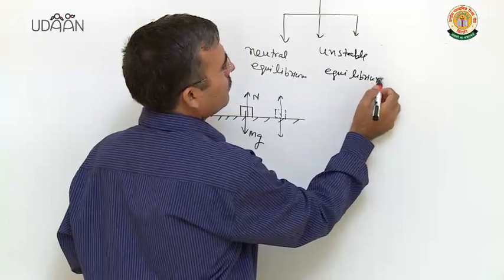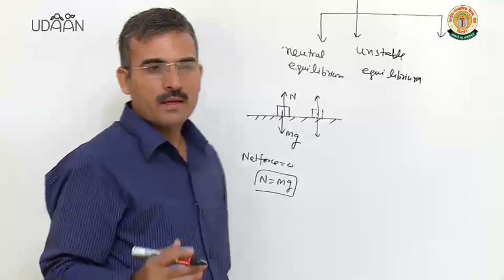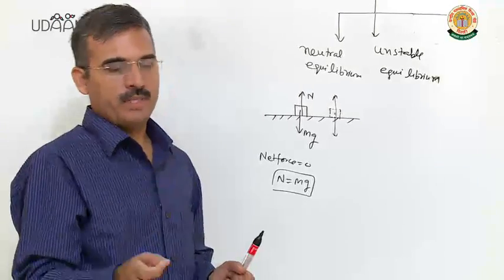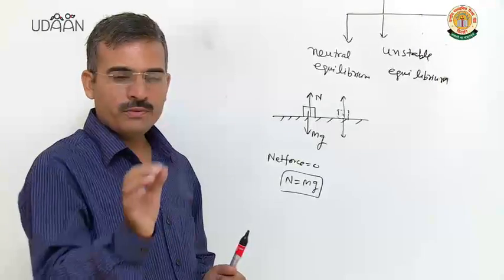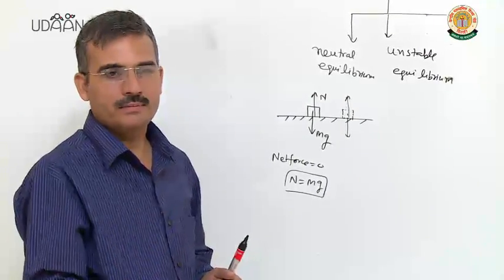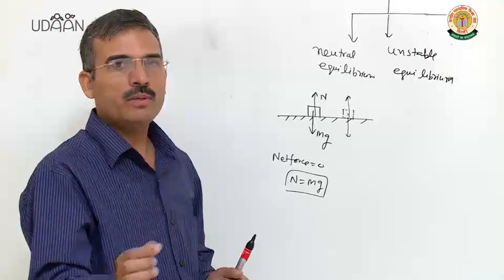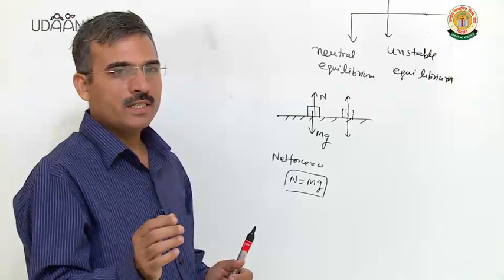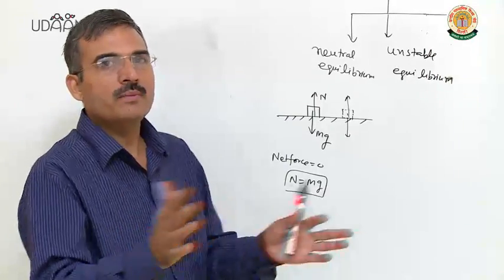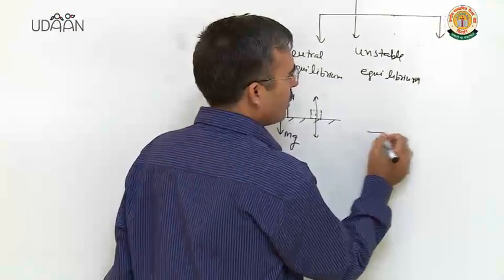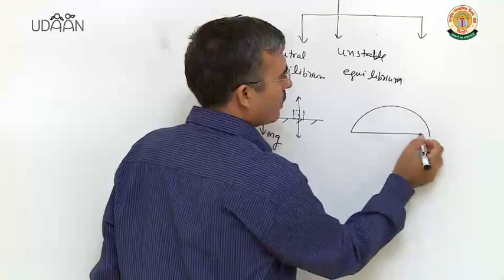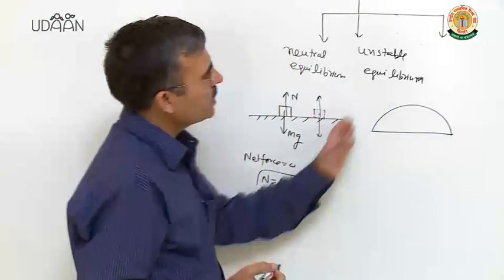Unstable equilibrium नाम से क्लियर है, बॉडी इक्विलिब्रियम में तो है, मतलब it means net force is 0, but if we displace it slightly from the equilibrium position, its tendency is to go away, it will not remain in equilibrium. For example, body is placed on this type surface.